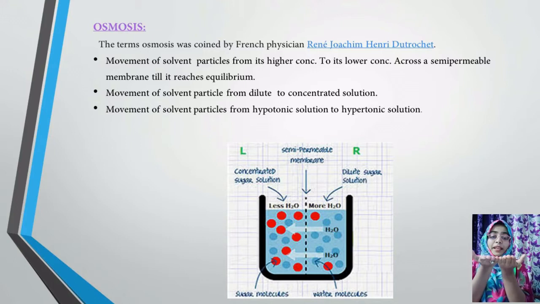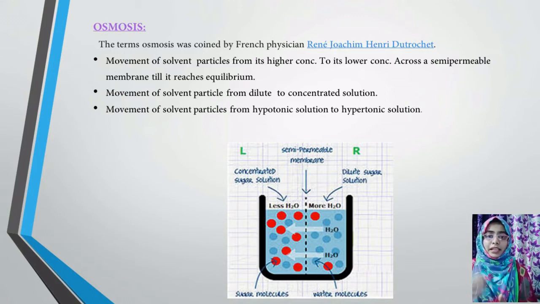The movement will be until, suppose the initial movement is like this, the movement of molecules will continue till equilibrium. Until equilibrium is reached, the movement of molecules will be going on. When will the movement end? When it reaches equilibrium. Only when equilibrium is reached will the movement of molecules be halted, or you can say stopped.